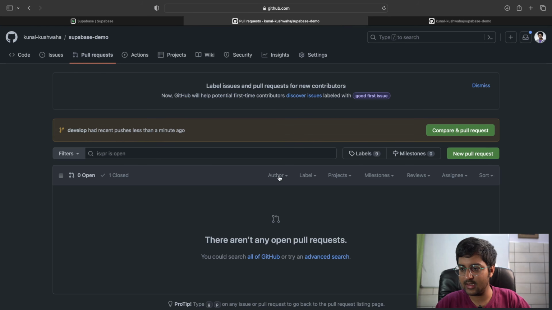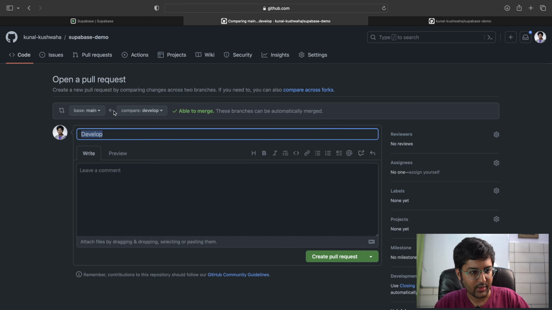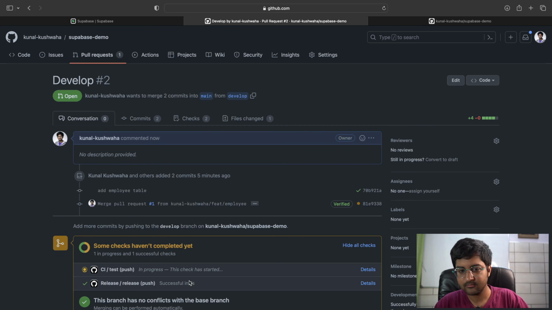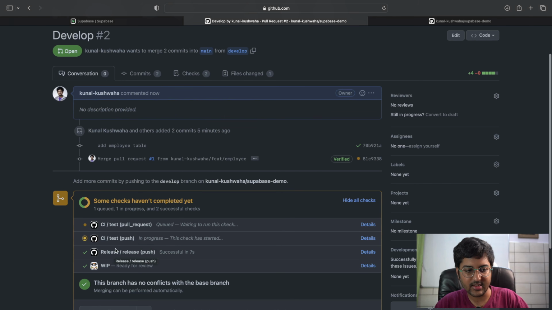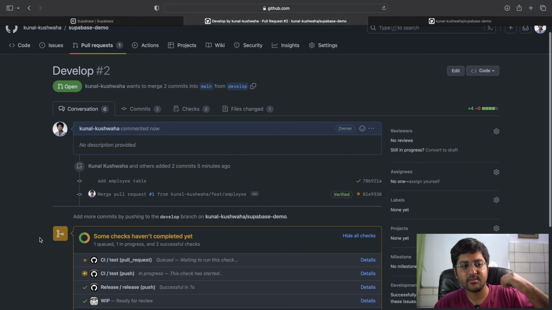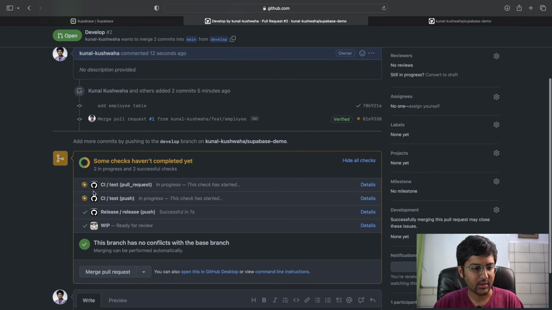Now the last part, which is releasing it to production. So after verifying now that our staging project has successfully migrated, we can create another PR from the develop to the main branch, and we can merge it to deploy the migration to the production project. So here we go, develop to the main branch. And I can just create a pull request. Now here basically you can see the release one is being applied. This was not there previously. And here you can see now this is being merged in production. So now it's also again going to do all the checks and everything.